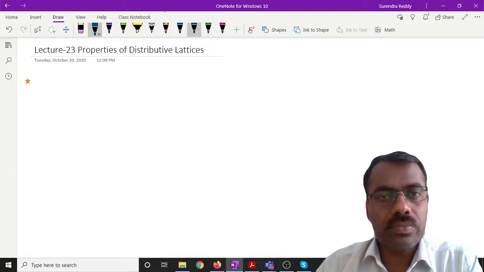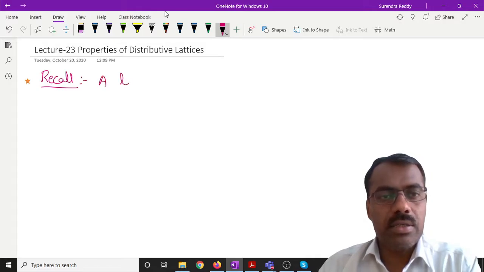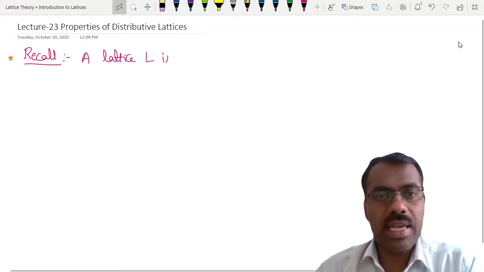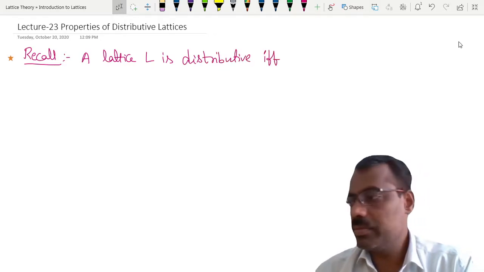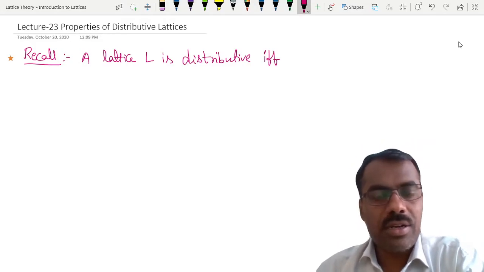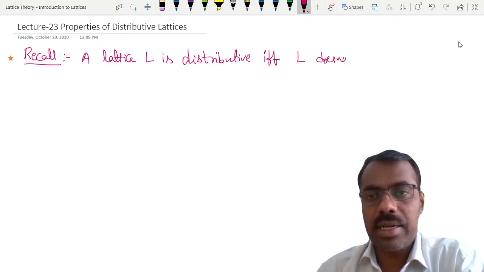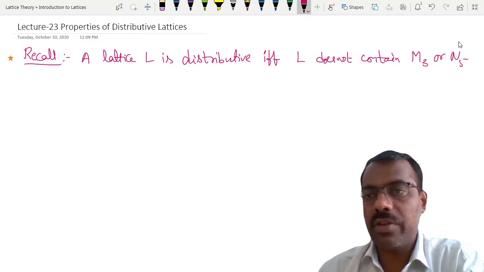What we discussed yesterday is that a lattice L is distributive if and only if it does not contain N5 or M3.